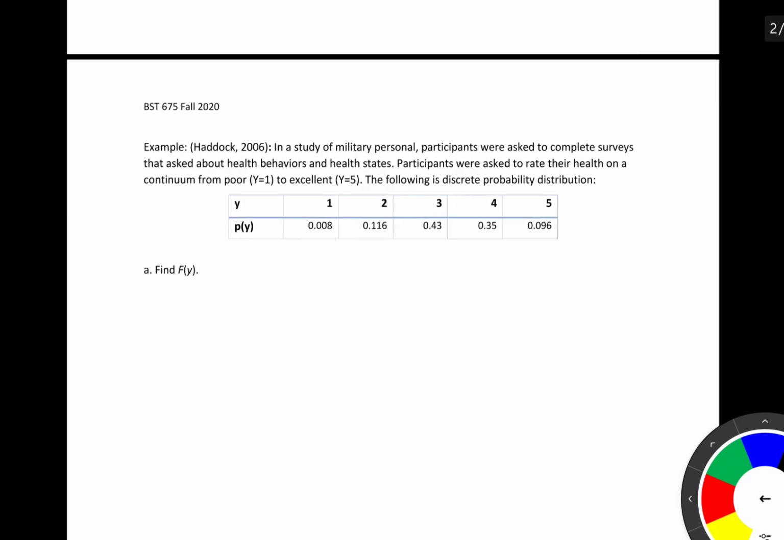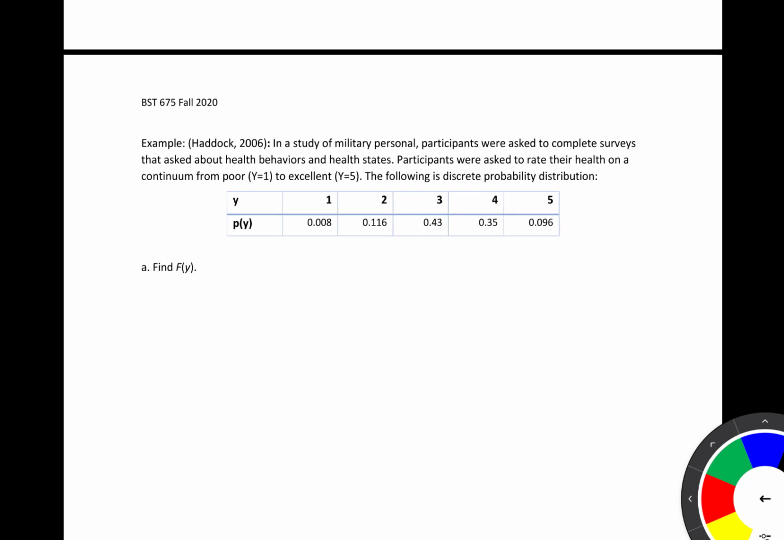So we're going to start out by looking at a discrete example, and we're going to find what the CDF is. And we actually saw this example in the previous note set. In a study of military personnel, participants were asked to complete surveys that ask about health behaviors and health status. Participants were asked to rate their health on a continuum from poor, y equals 1, up to excellent, y equals 5. And here we have the discrete probability distribution. So let's start out by finding the CDF for this example.